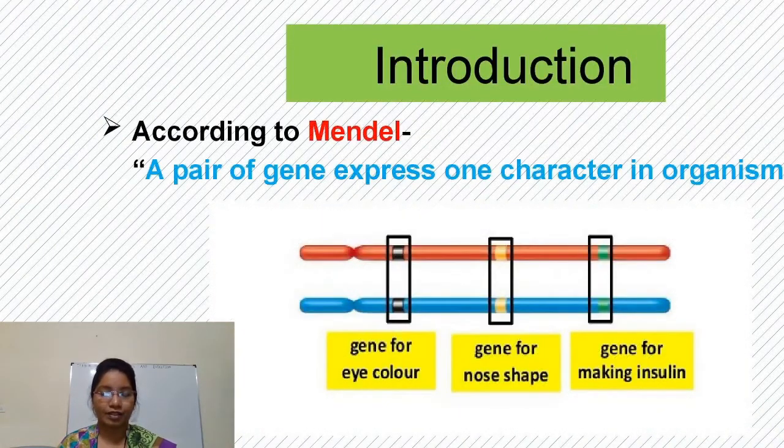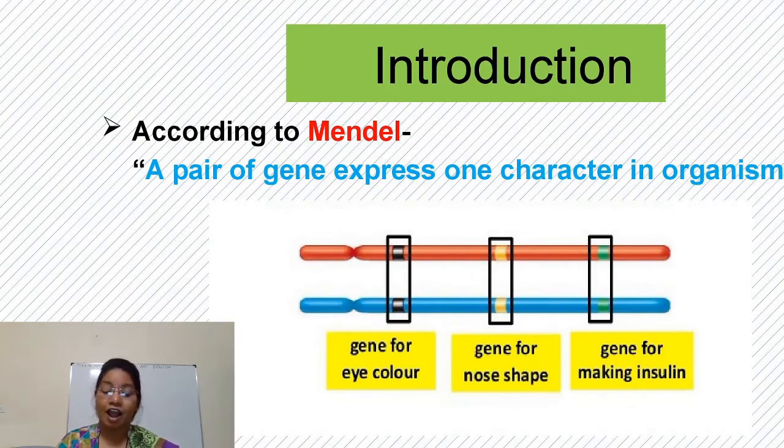So let's start. Friends, as we know, according to Mendel, a pair of genes expresses one character in an organism. For example, for the eye color character, there is a need of two alleles. For nose shape, there is a need of two alleles, and also for making insulin there are two alleles. So for expression of a single character, there is a requirement of a pair of genes. Actually, this pair of genes is called alleles. So this is Mendelian inheritance.